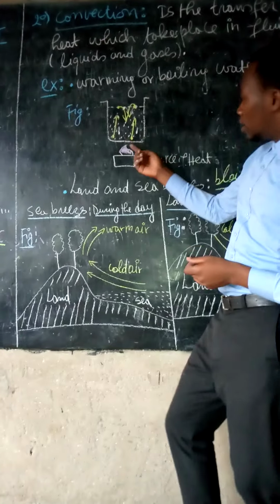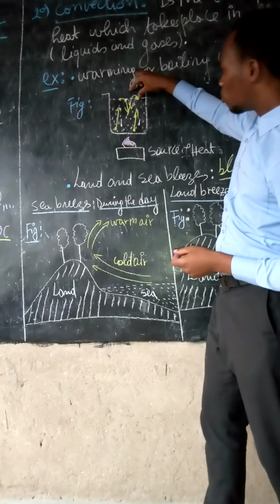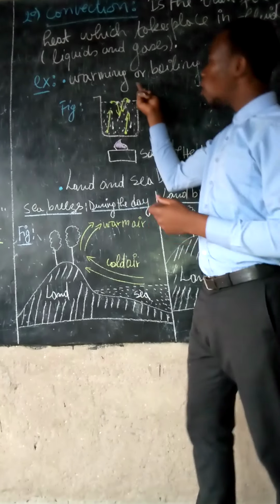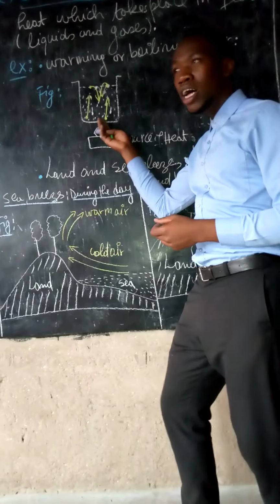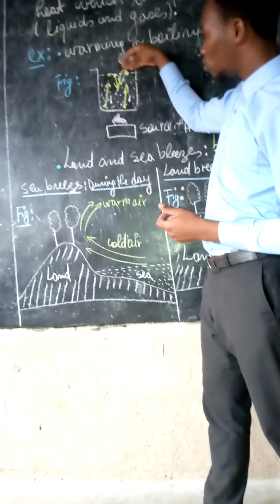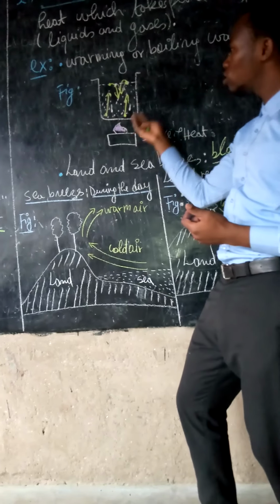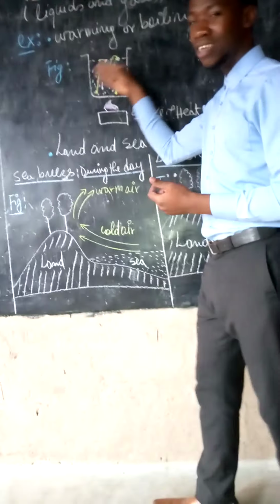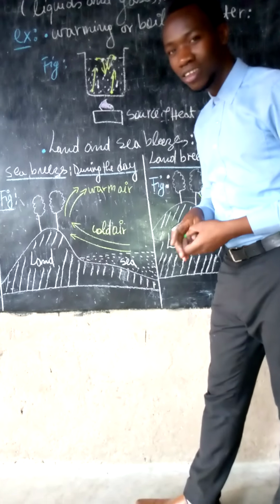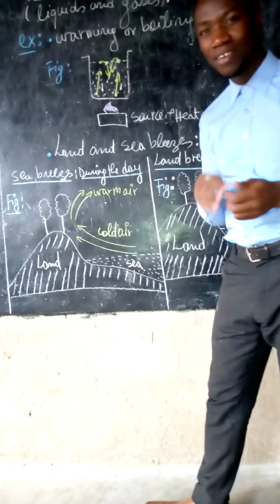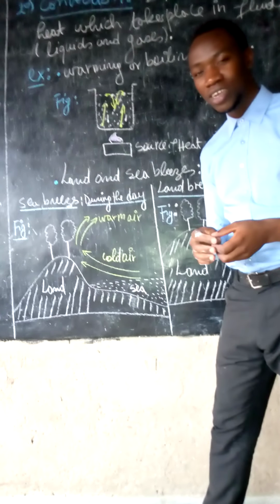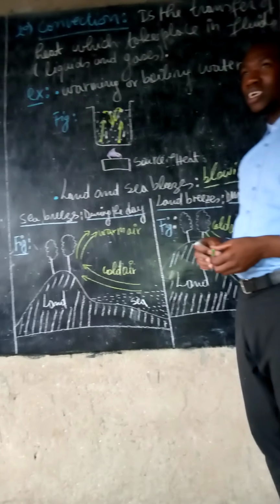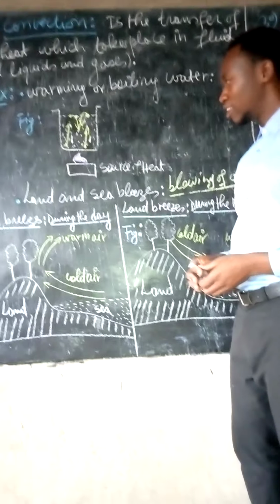Then, when they get heated, they also go up. The hotter ones move upward, the colder ones move downward. Hot goes up, cold goes down, and there are eddy currents in the saucepan. You have seen the foam break in the saucepan when you are boiling water. We call this random motion of molecules eddy currents.